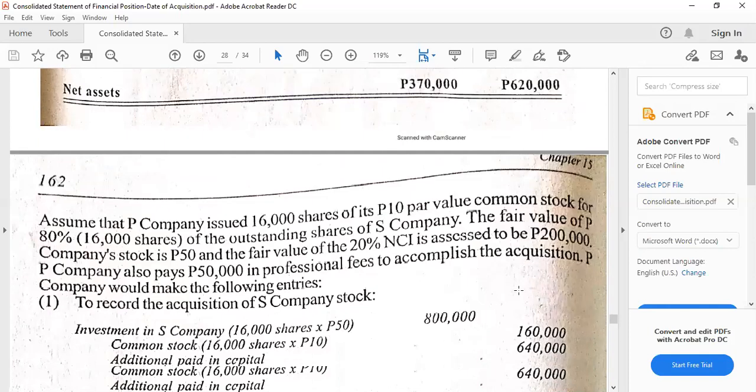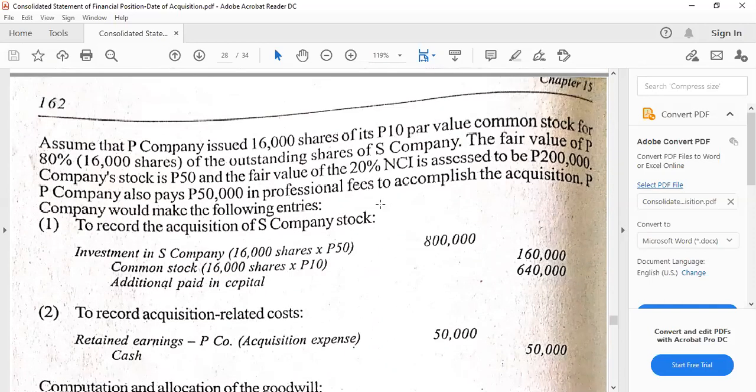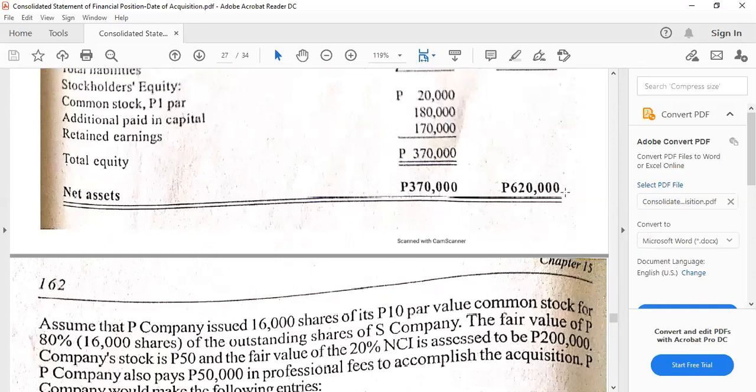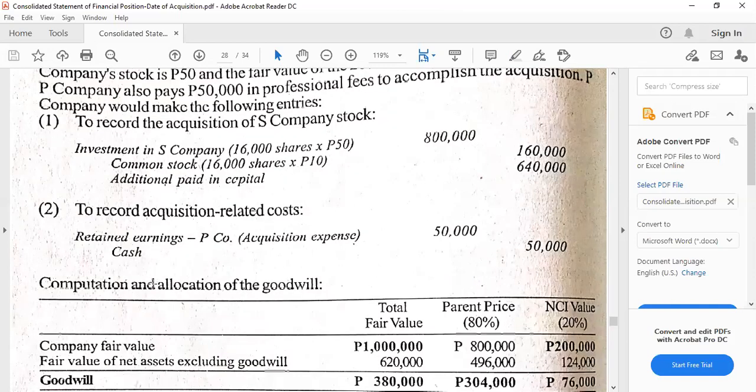620,000. So to record the transactions, if you can notice, the fair value of NCI is assessed to be at 200,000. So this is like a given NCI, and we are going to check if it satisfies the minimum. The minimum is 620,000 times 20%, it's 124,000. So clearly, I think we are now able to memorize how much really is the value of the minimum non-controlling interest. So same entry actually as in the previous examples, expense immediately for the professional fees.